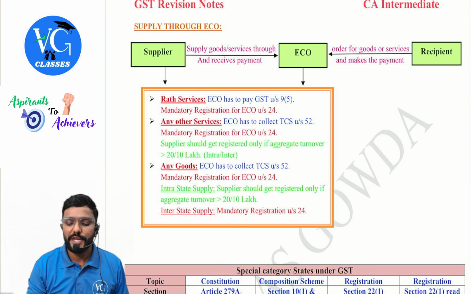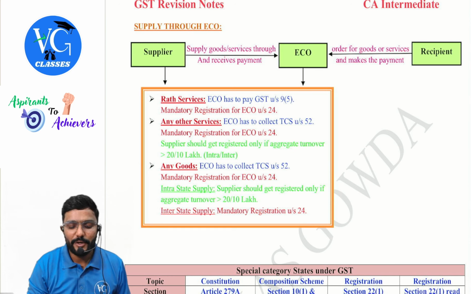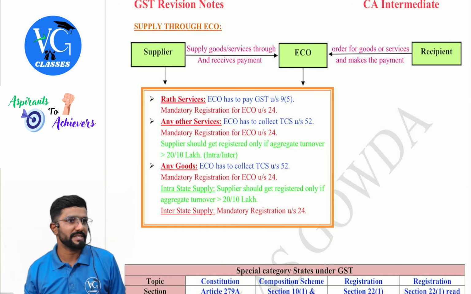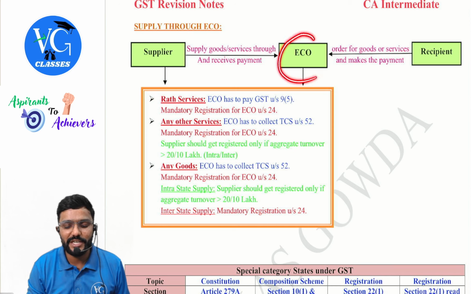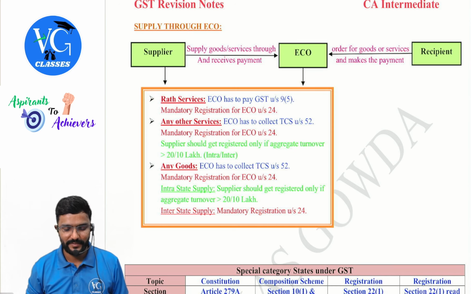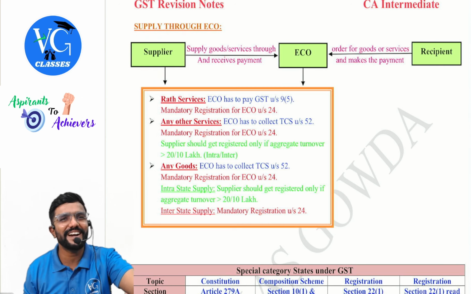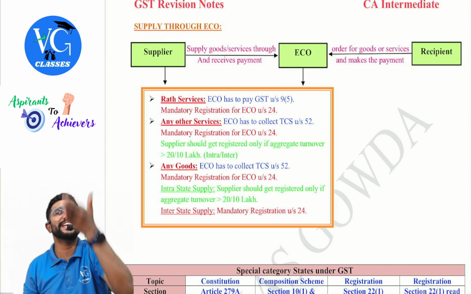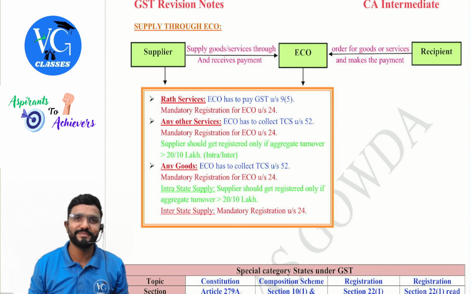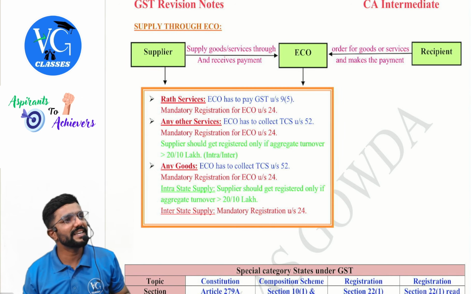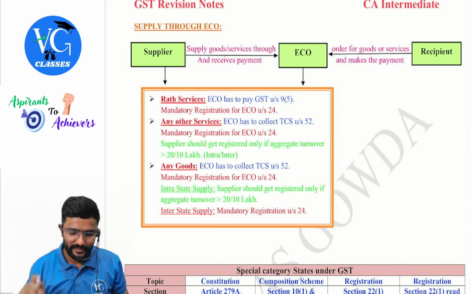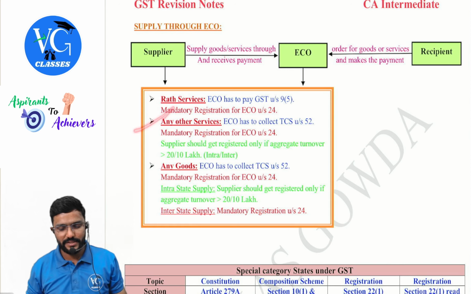Now coming to the e-commerce operator. If e-commerce operators are liable to pay tax on RAT services, guys, as per 9(5), registration is mandatory for them. Now, should the supplier get registered in that case? No, the supplier is not registered. That is why we are asking the e-commerce operator to pay the tax. Correct? In that case, will the supplier be registered? No. Next, any other services?